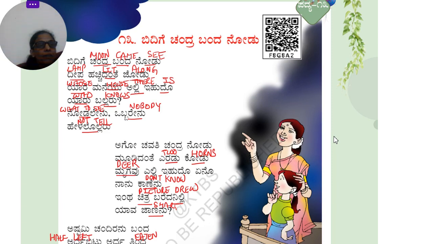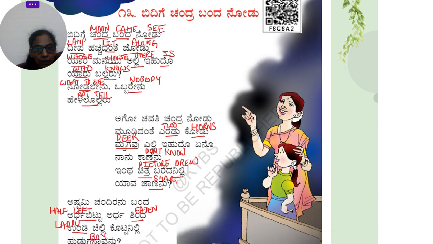Let's look at a poem from Kannada grade 4. The name of this poem is Bidige Chandra Banda Noodu. It is written by Dara Bendre. Before we understand the meaning of the title, let us look at the following definitions.